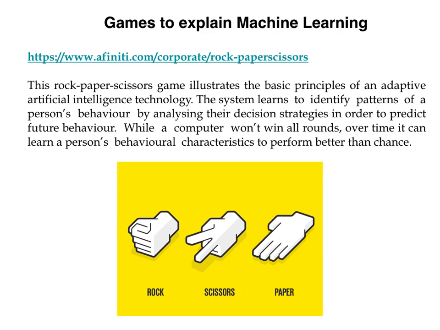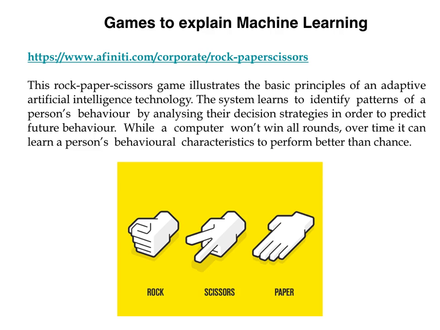So if you're talking about machine learning, I will suggest here two games. Of course, there are more than these, but these games I've used in my classes to explain to the kids, and they work very well. The first of them is rock paper scissors, a game which children already play. This game illustrates the basic principles of an adaptive artificial intelligence technology.